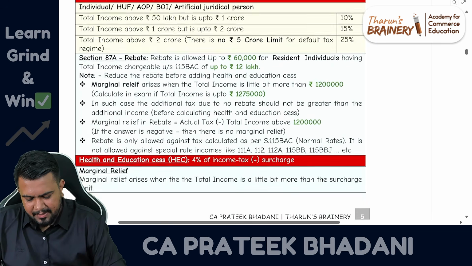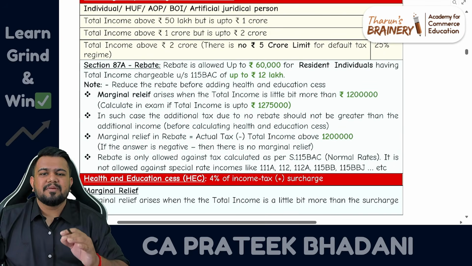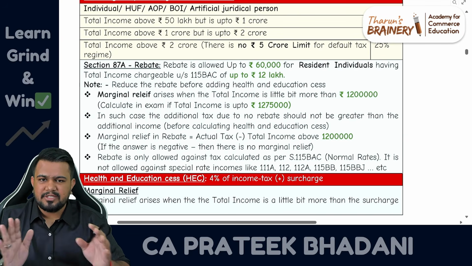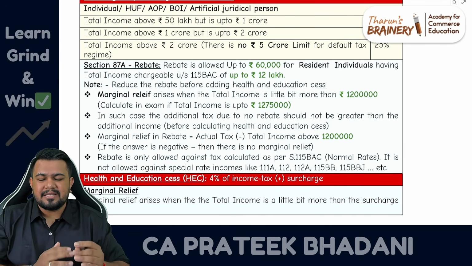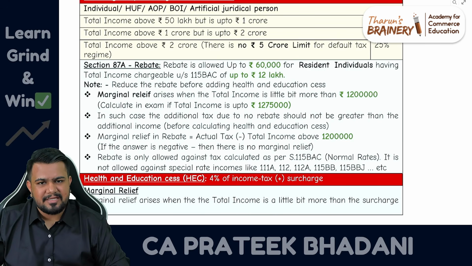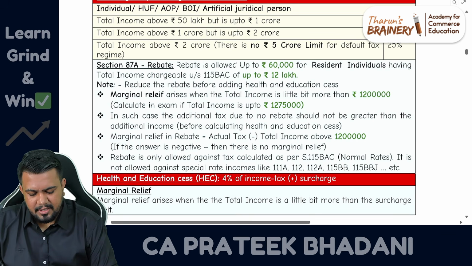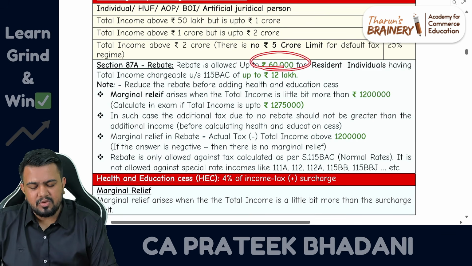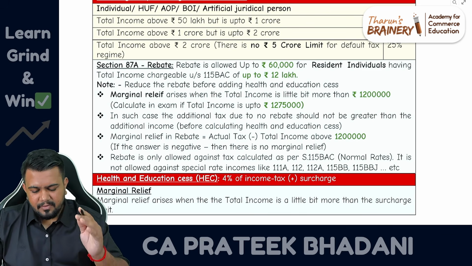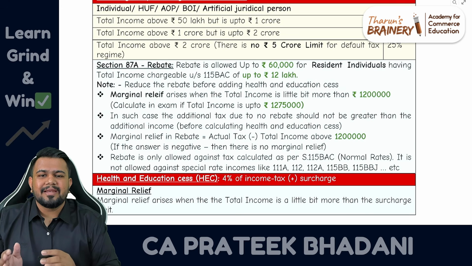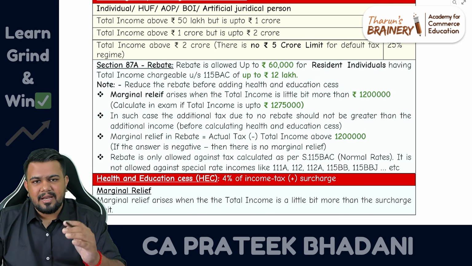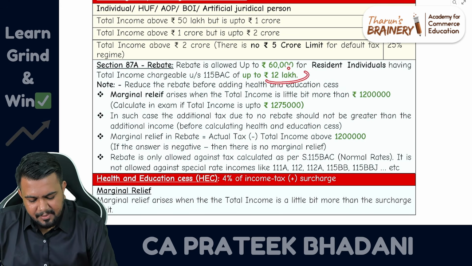Now let's come to rebate. In the old tax regime 87A rebate, there is no change whatsoever, but in the new tax regime there is change in 87A rebate. Earlier it used to be up to 25,000. Now the rebate limit has increased to 60,000 rupees. Fine. And earlier the total income used to be 7 lakhs. Now it is clarified that the total income limit is 12 lakhs.